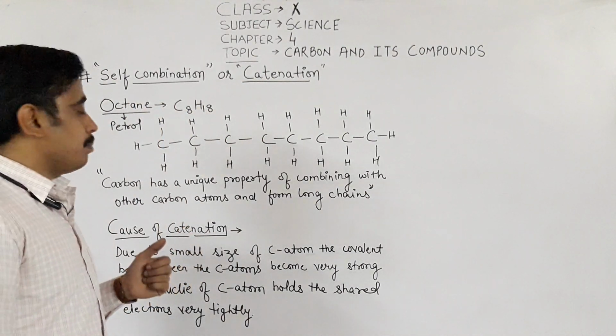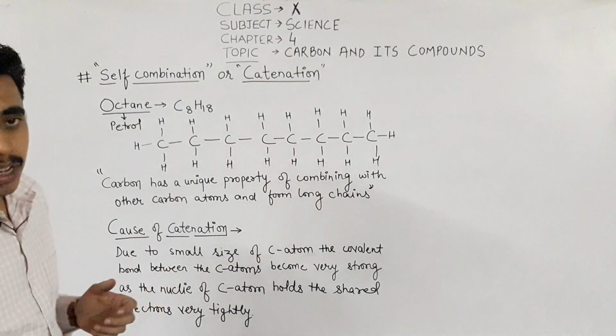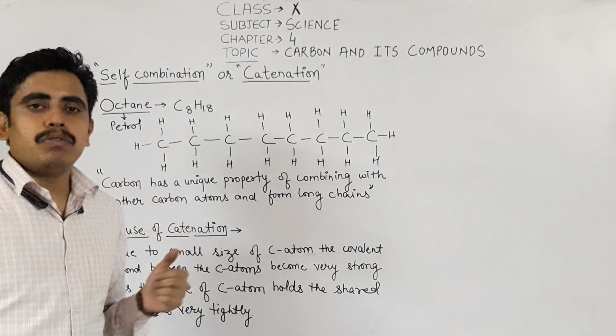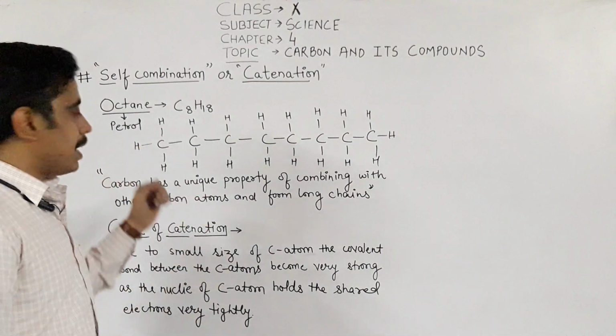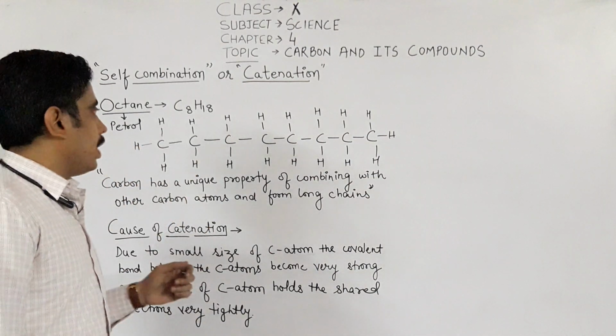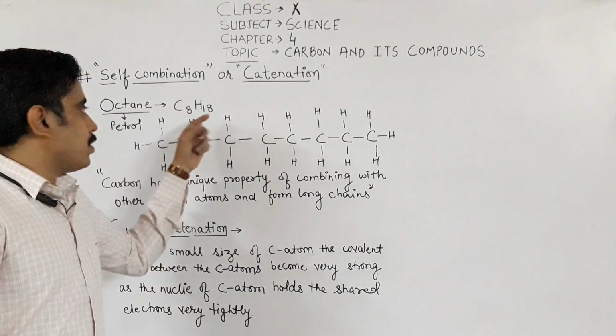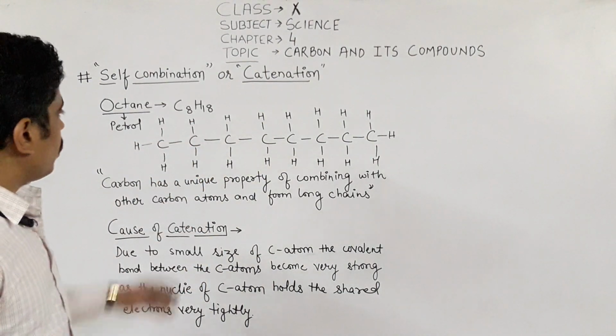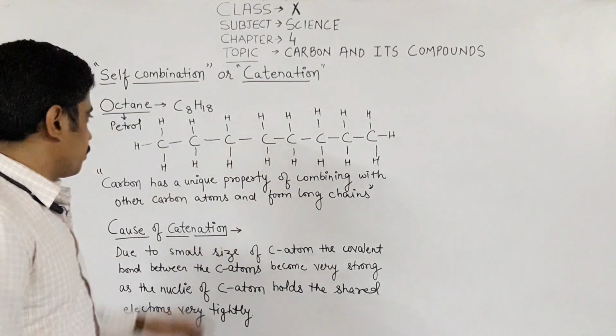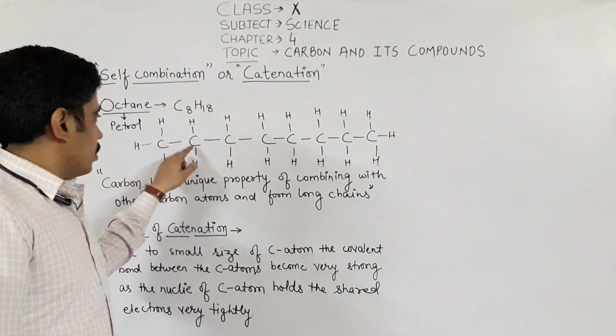Let's start with a very simple compound, octane. Octane is a compound which is the main constituent of petrol. Its molecular formula is C8H18. If you draw the structure of octane, it is drawn like this: 1 carbon, 2 carbon.